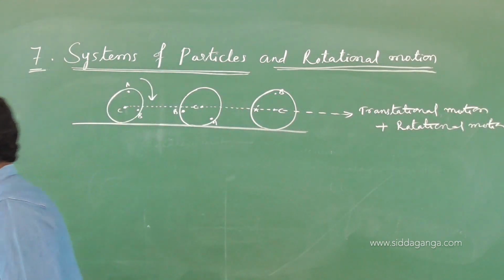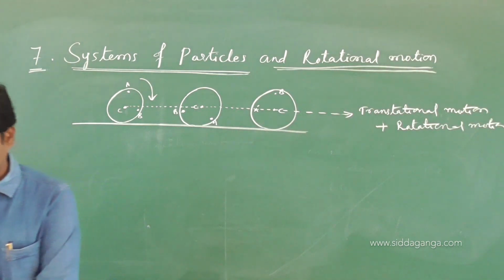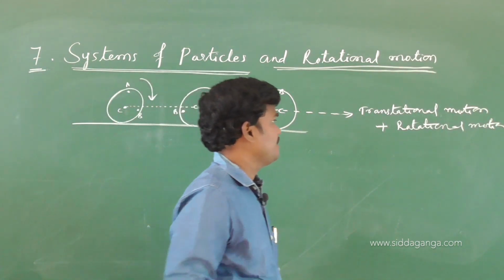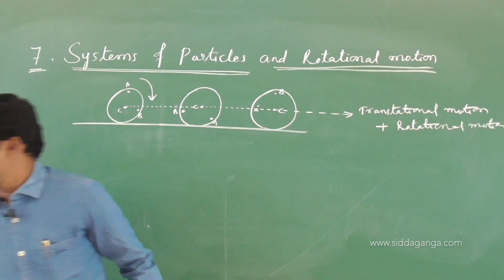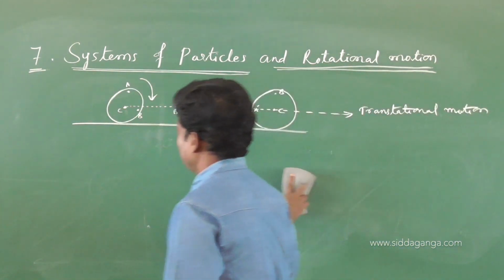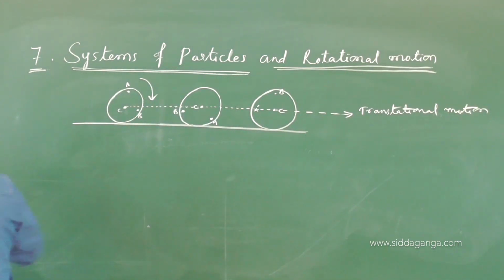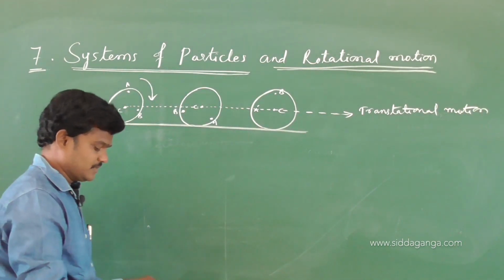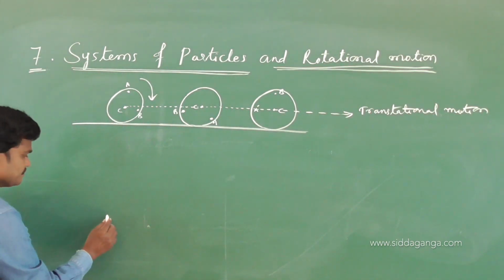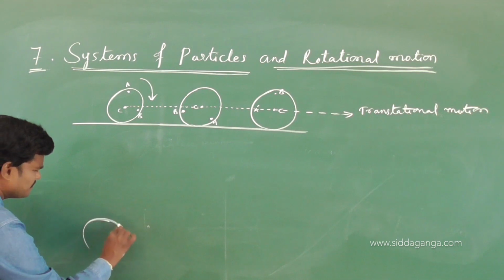Let me give one more example. Suppose there is a cricket ball.